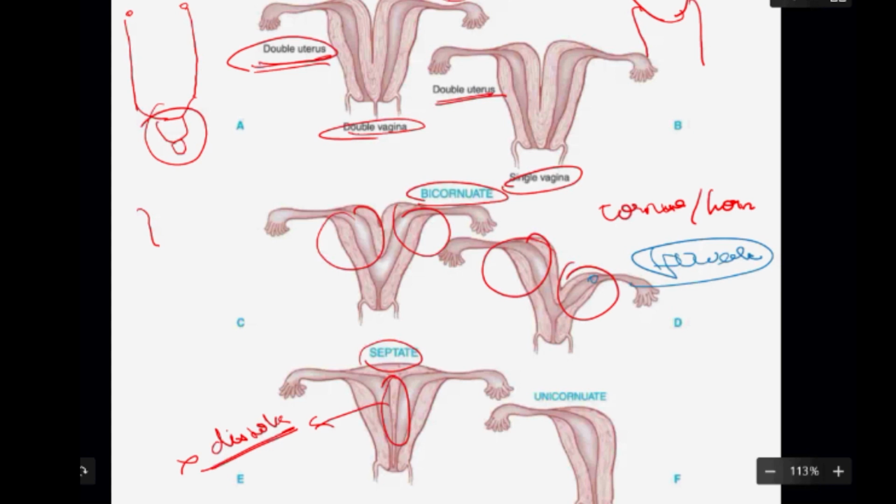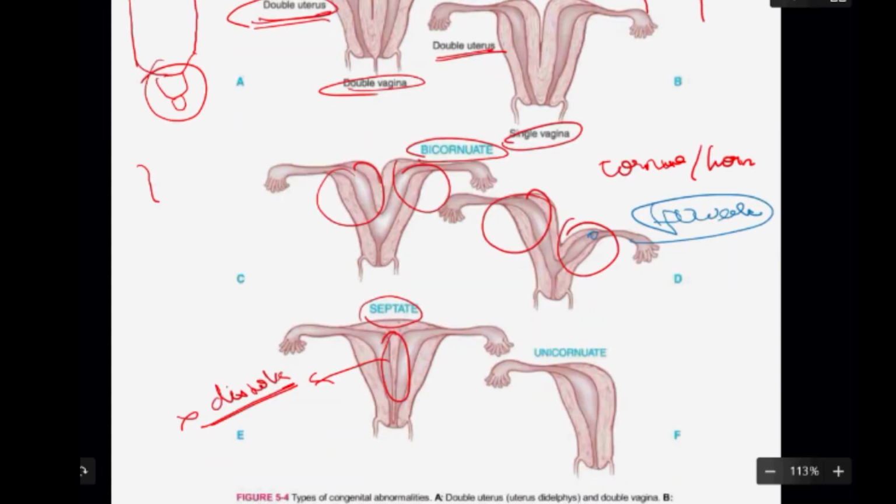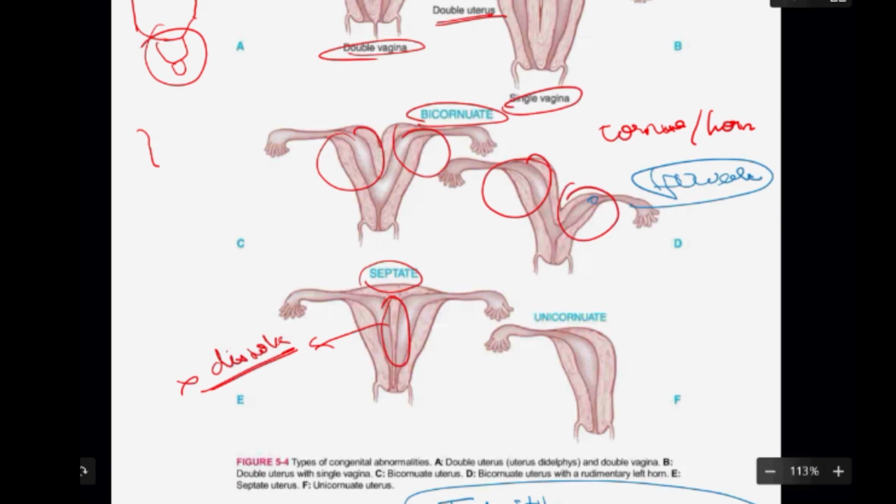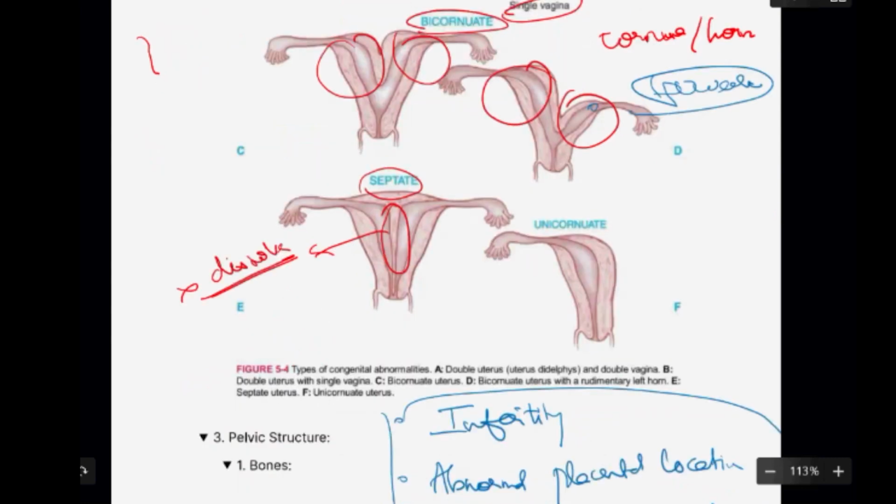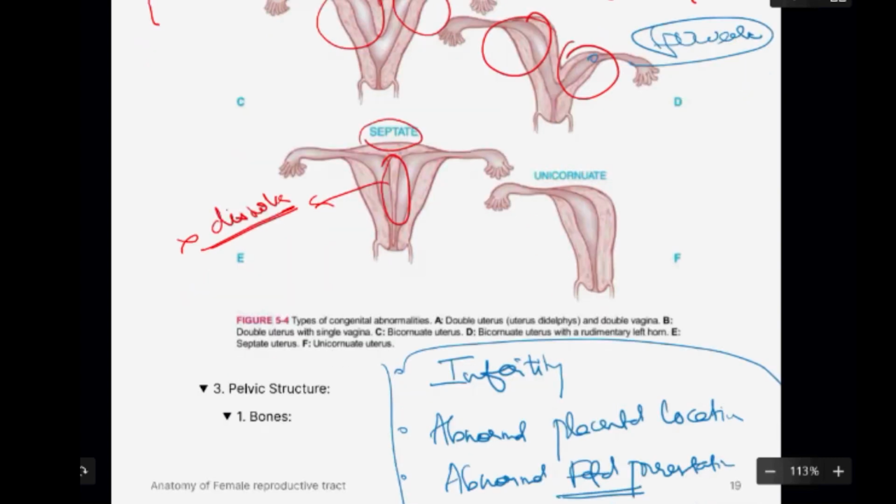Okay, so we will now go to the bones and the pelvic structure. Here we're going to discuss bone. We'll discuss a little bit about muscle, about blood supply, lymphatics, and then finally about nerves. But I think all of you should have an idea about it,